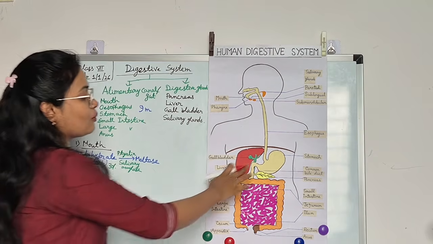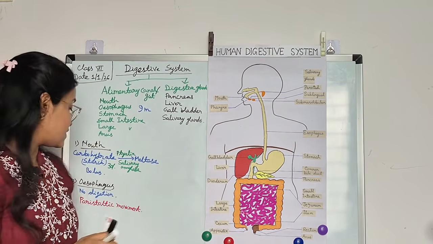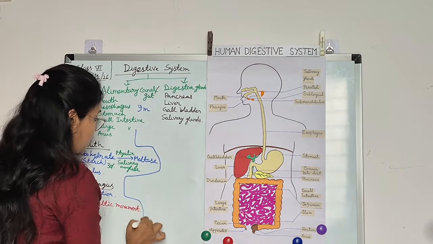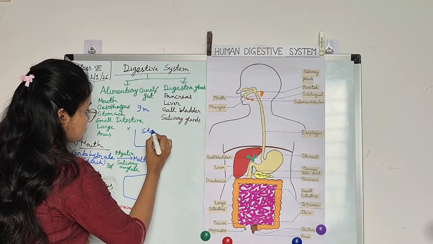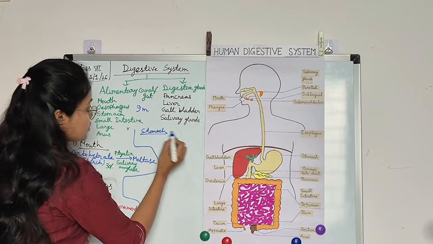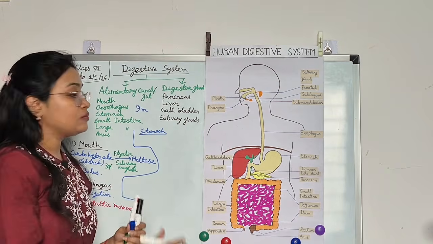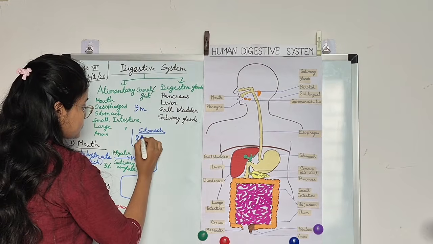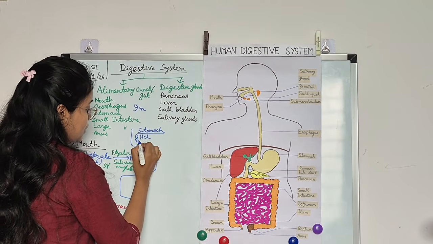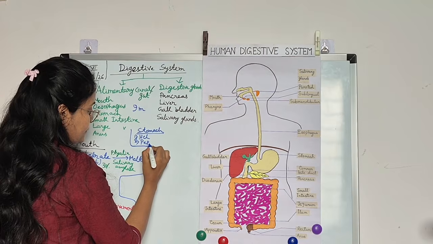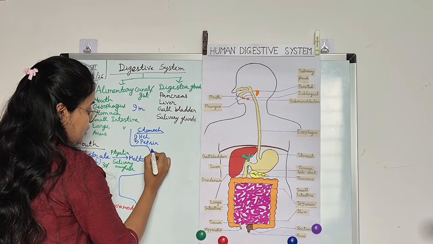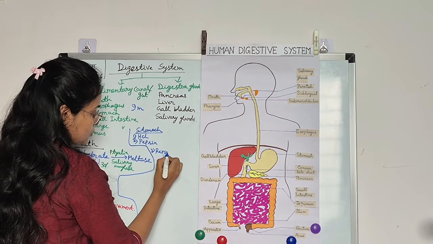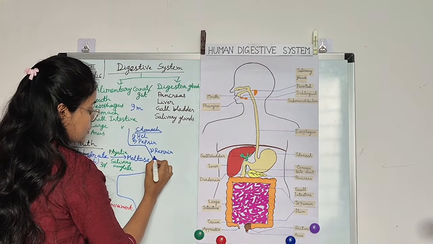Next comes our stomach. This is the stomach. It is a J-shaped organ. In the stomach it secretes HCl, pepsin, and renin, and also secretes mucus.